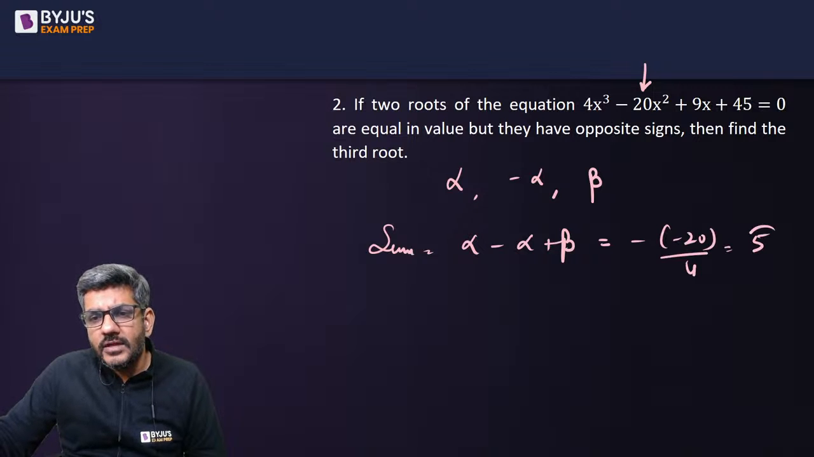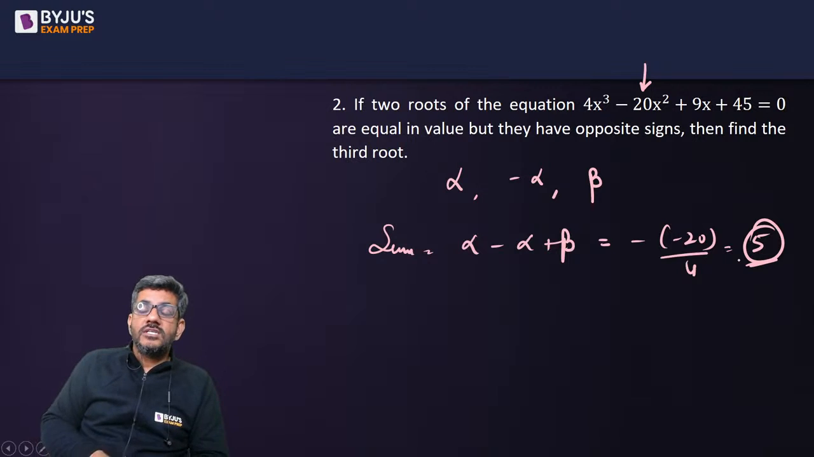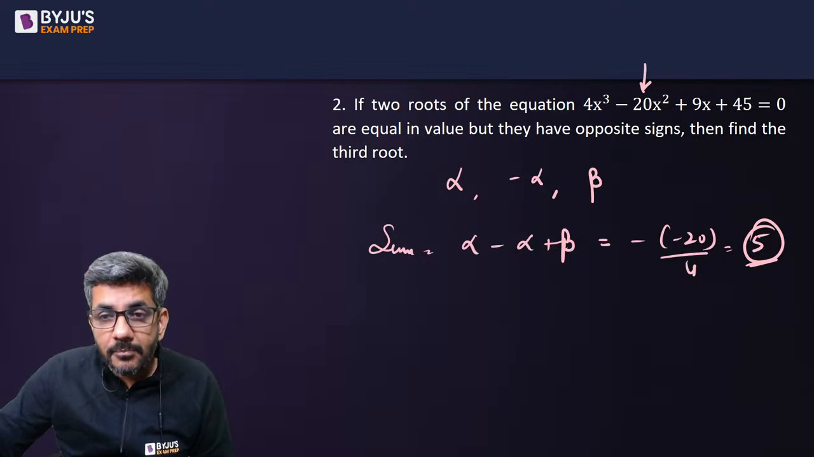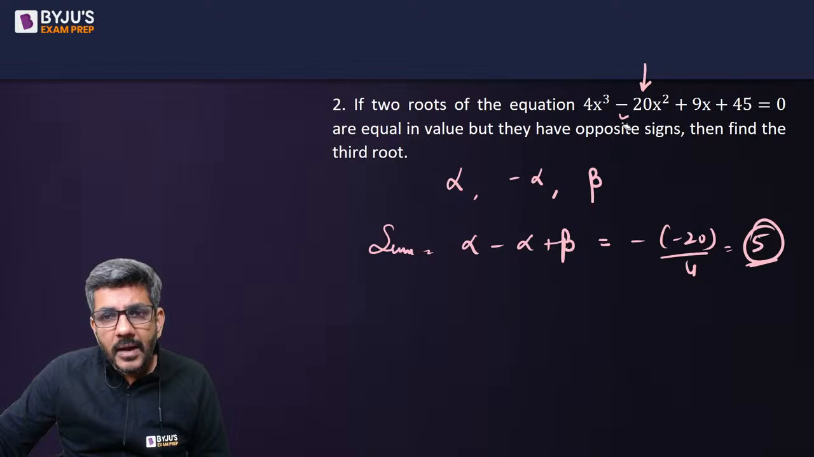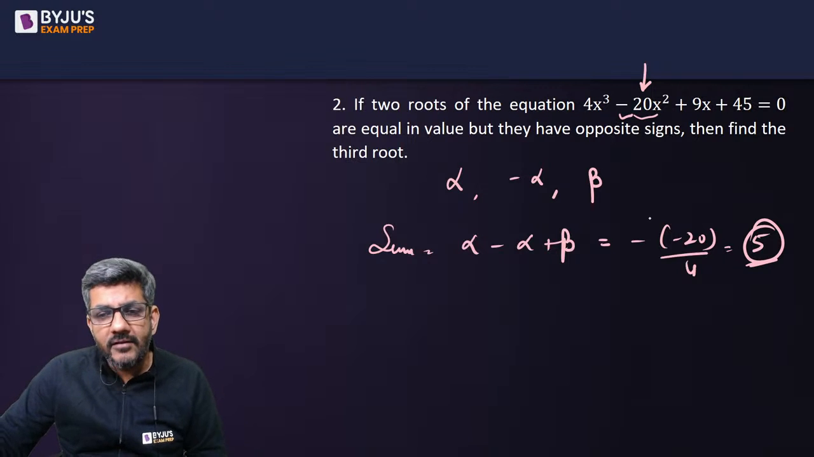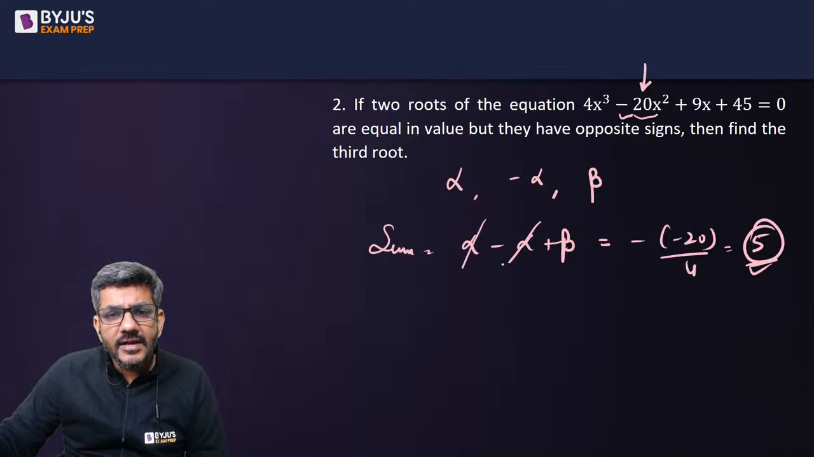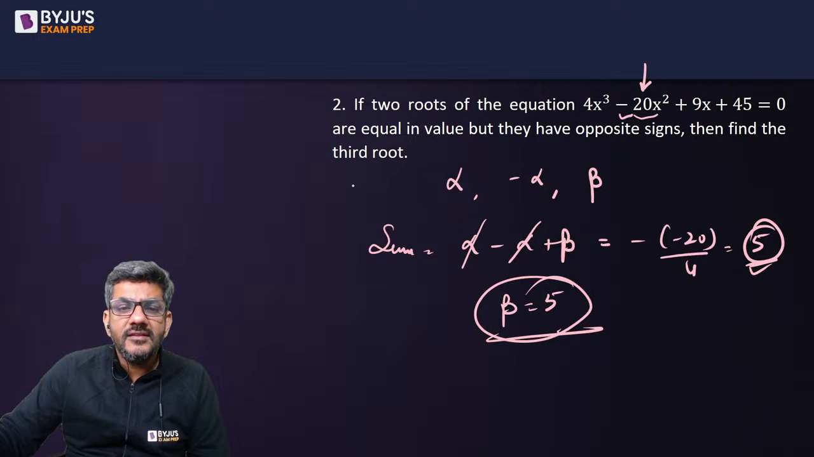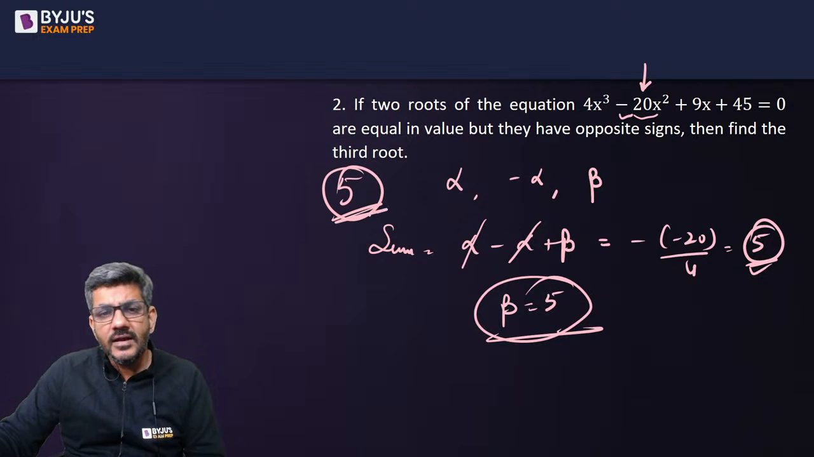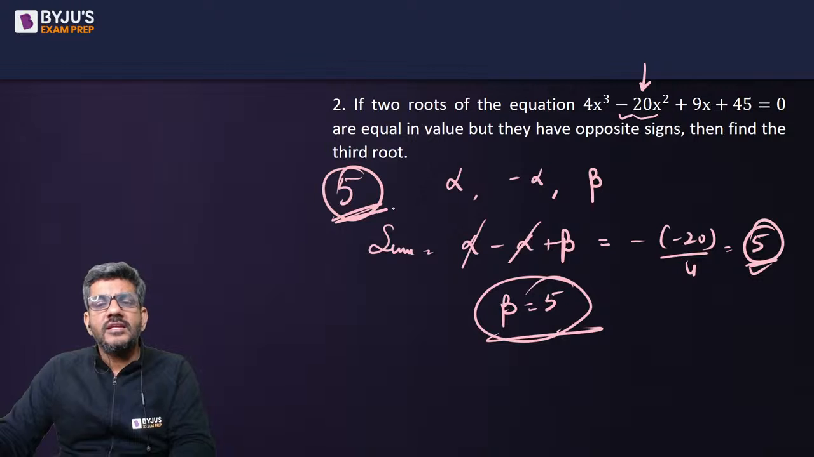I'm sure you all know that, right? Sum of the roots is minus b by a. So b was minus 20. So minus of minus 20 by 4 is equal to 5. So alpha and alpha get cancelled out. I get beta is equal to 5. That's it. Our job is done. यही पूछ रहा था. Find the third root. The third root is 5. Right? यहाँ पे अल्फा तो जरूरत ही नहीं थी मुझे निकालने की.